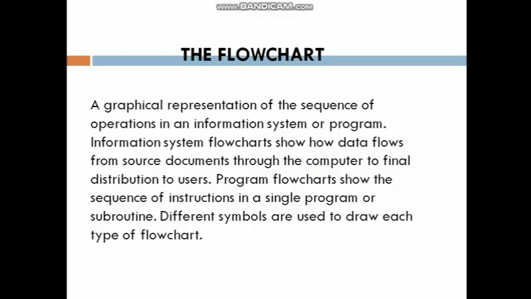Next, moving towards the flowchart, it is just a continuation of an algorithm. It says it is a graphical representation of a sequence of operations in an information system or program. So I have just given you another definition for the flowchart. It is a graphical representation which follows a step-by-step procedure to solve a given problem.